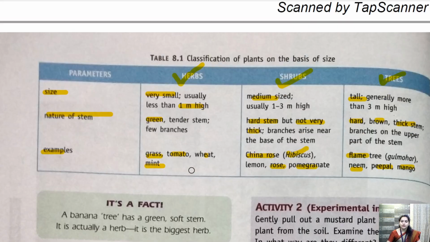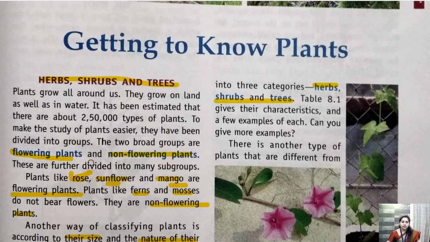So first we have seen there are two broad classifications of plants: flowering plants and non-flowering plants. Plants that contain flowers are called flowering plants, and plants which do not contain flowers are called non-flowering plants. Now, differentiation of plants on the basis of size: herbs, shrubs and trees.